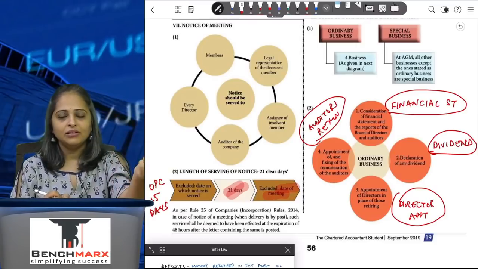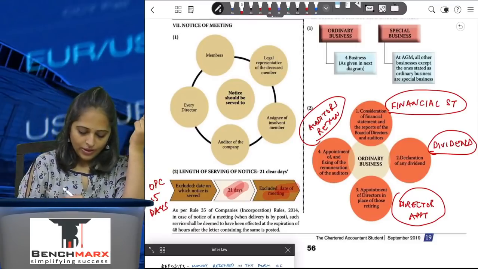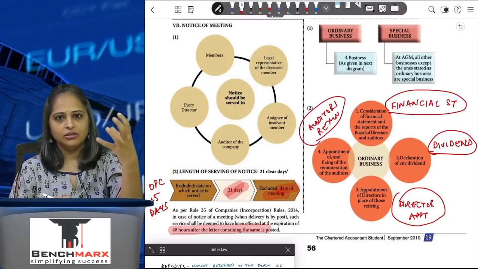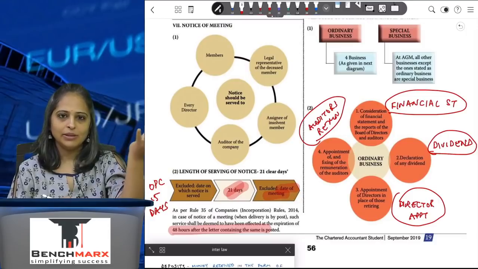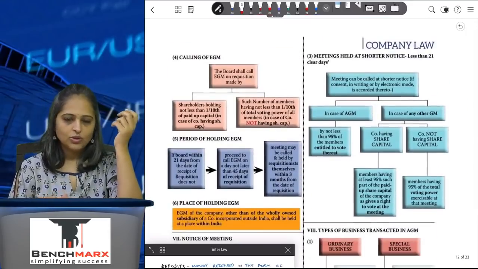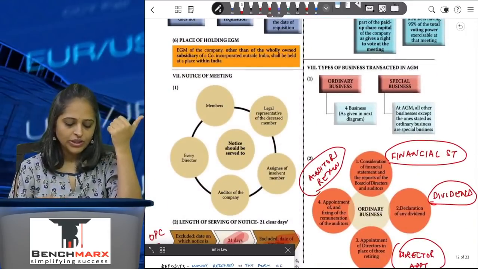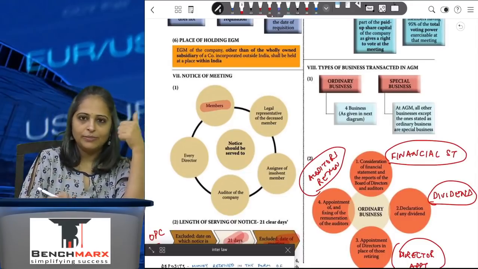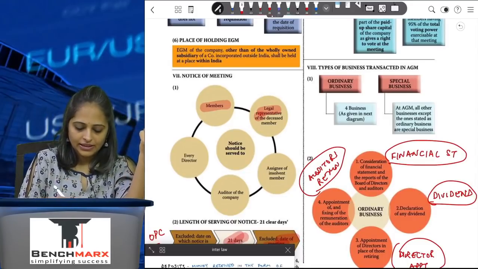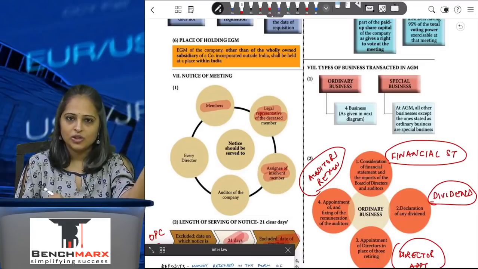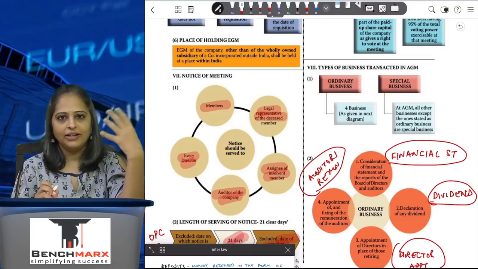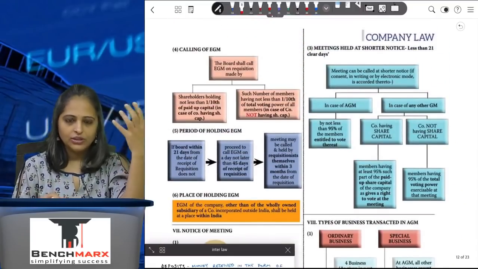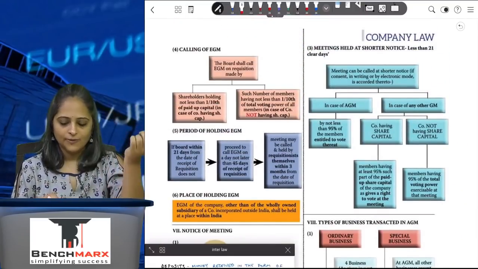If I am sending a notice by post, then it will be effective 48 hours from the date the notice has been posted. So I'll have to give the notice. Notice of the meeting has to be given to the members, to the legal representatives of the deceased members, to the assignee of insolvent members, to the auditors of the company, and to every director of the company. So these are the people who are going to get the notice for the meeting.